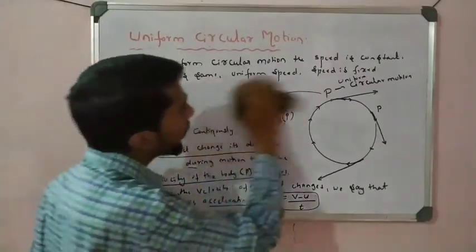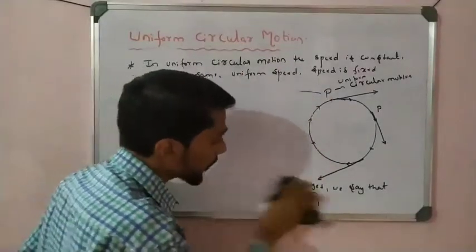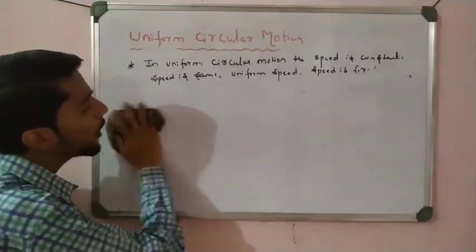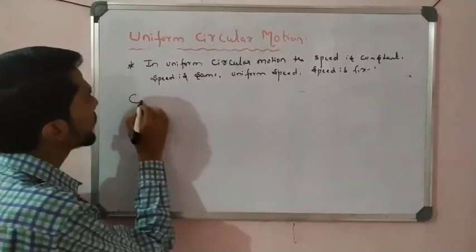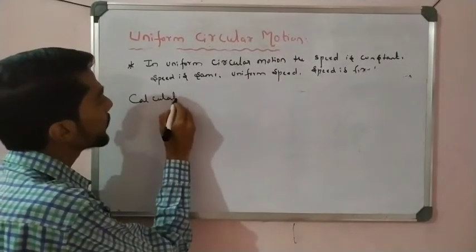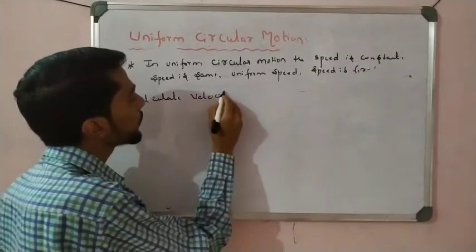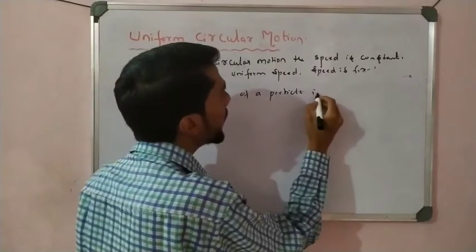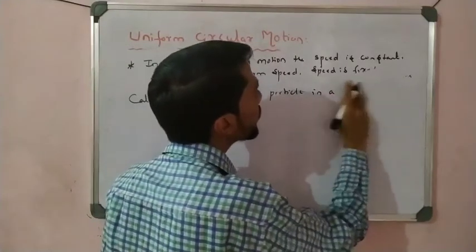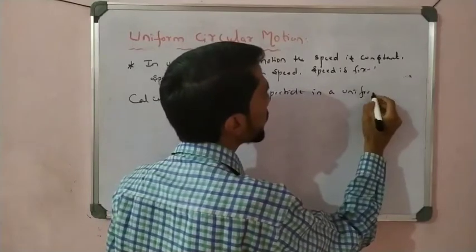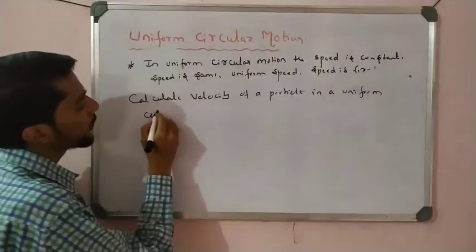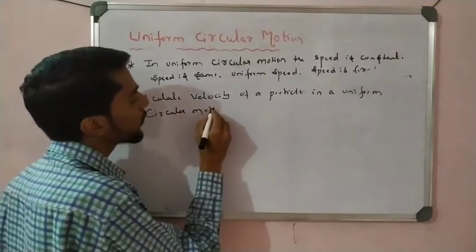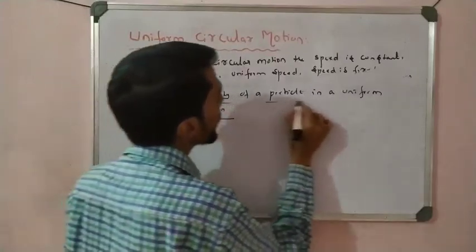Okay, now come to another concept. See here, now calculate the velocity of a particle moving in a circular orbit. Calculate the velocity of a particle in uniform circular motion. Okay, so let us see here.